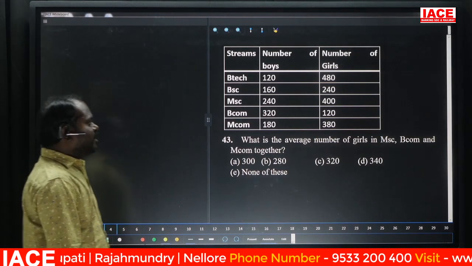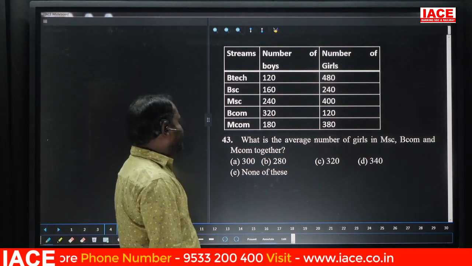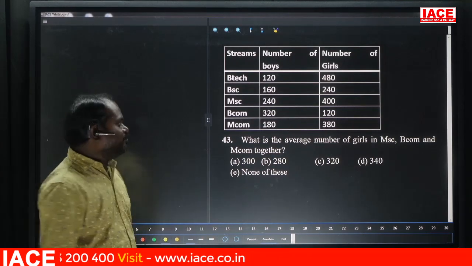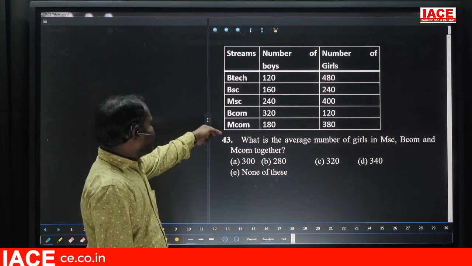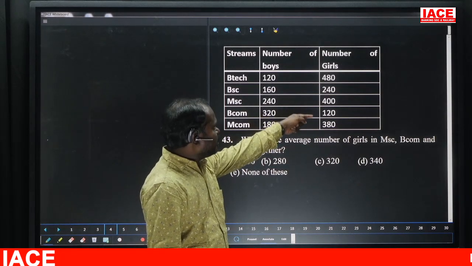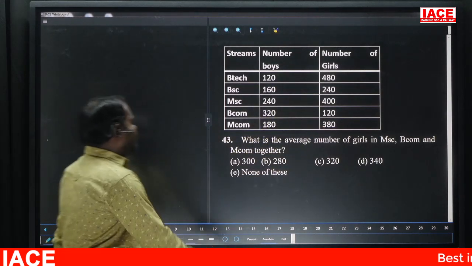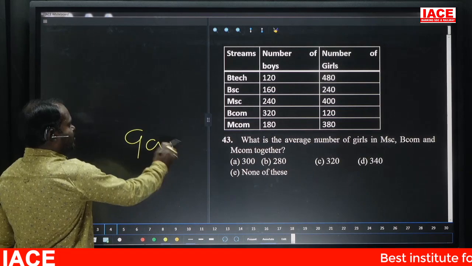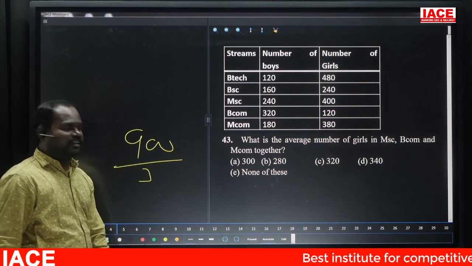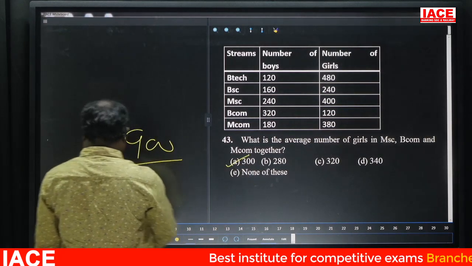43. What is the average number of girls in MSc, BCom, and MCom? Girls average, these three: 400, 520, 600, that is 900 hundred... total 900 for three streams. So 900 divided by 3 is nothing but 300. Option A.